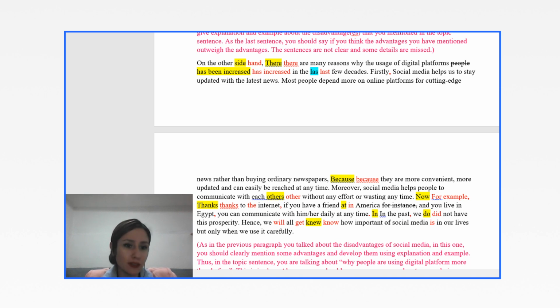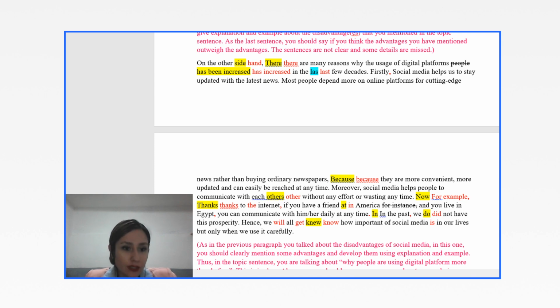You're talking about past and the result of that to present. If you want to use present perfect continuous, then has been increasing or has increased, present perfect. In the last few decades, spelling problem. Maybe you were typing very fast.